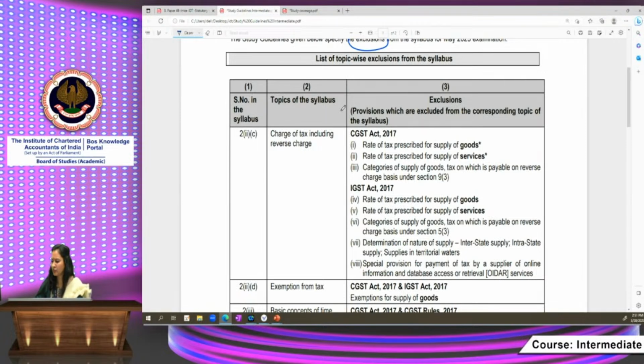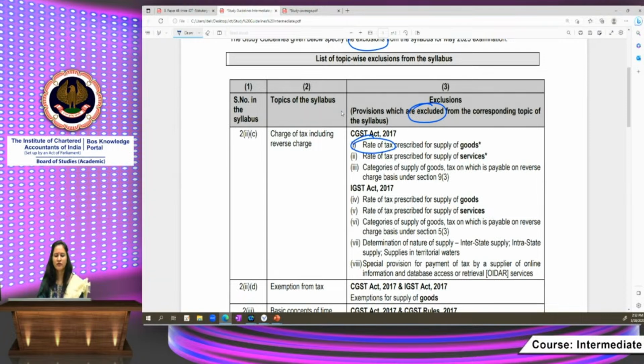Heading number 2, second C is charge of tax, including reverse charge. What is excluded from this syllabus is rate of tax prescribed for supply of goods and rate of tax prescribed for supply of services. So you need not memorize the rate of tax, be it for goods or for services.